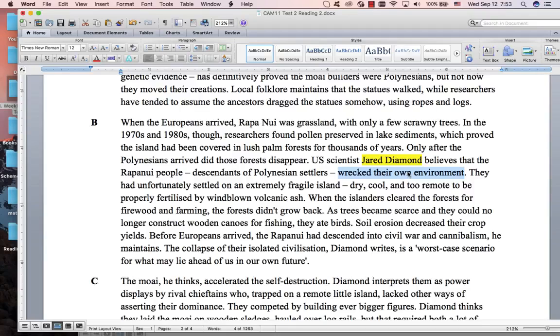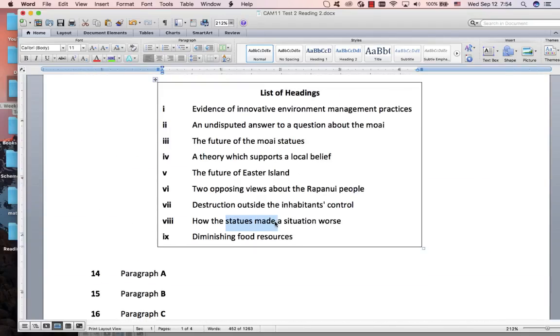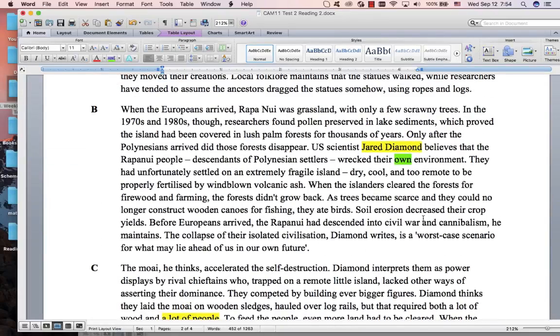It was not outside their control. It was in their control. They did it. They cleared the forests. They ate the birds. Then they descended into civil war. So it wasn't outside their control. This is a strong word in this sentence. They destroyed their own environment. It was not outside their control. They controlled it. Statues made a situation worse. They don't mention the statues at all in this paragraph. So it's that and then that.